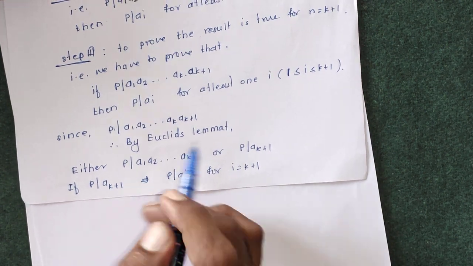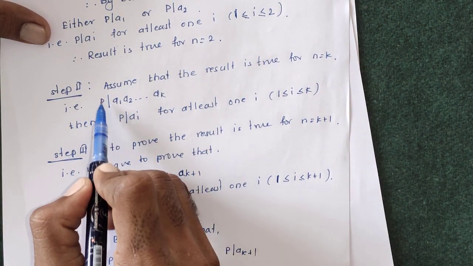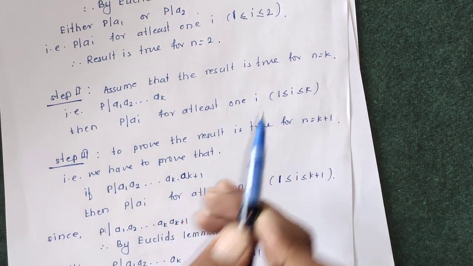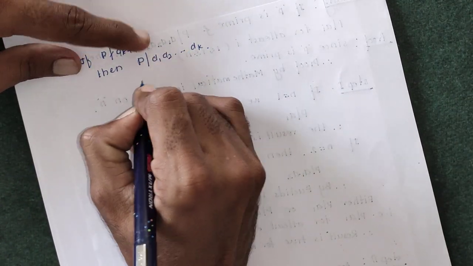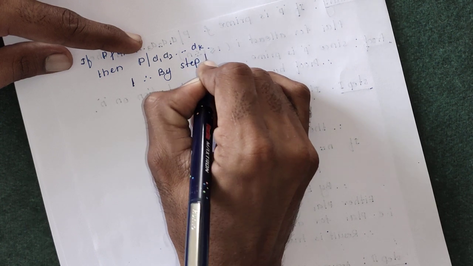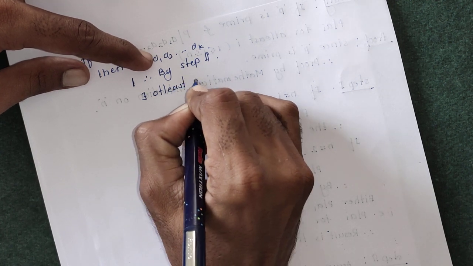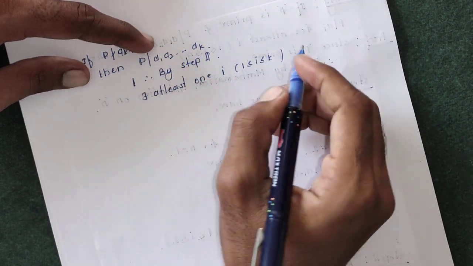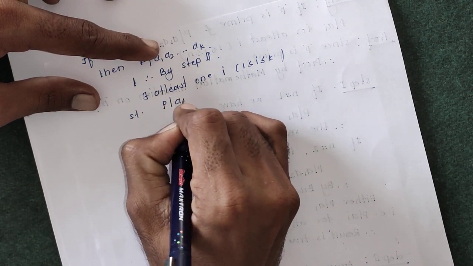So p divides a1 a2 up to ak, and from the second step, if p divides this multiplication, then p must divide one of the integers. Therefore by the second step, there exists at least one i, with i between 1 and k, such that p divides ai.